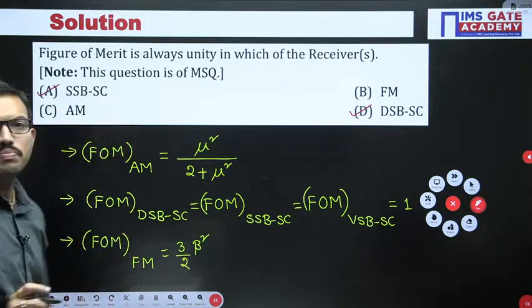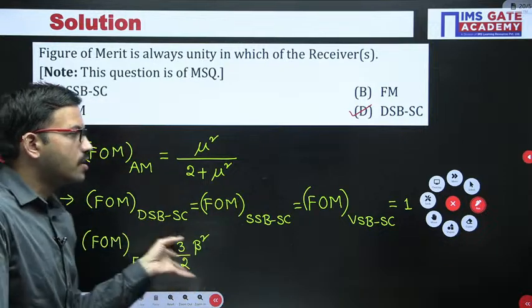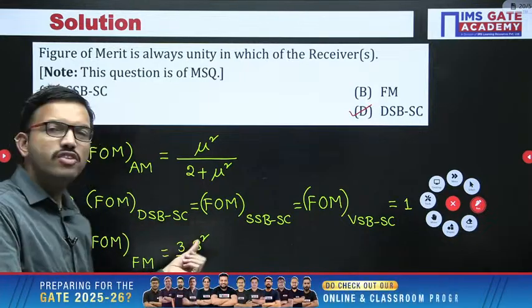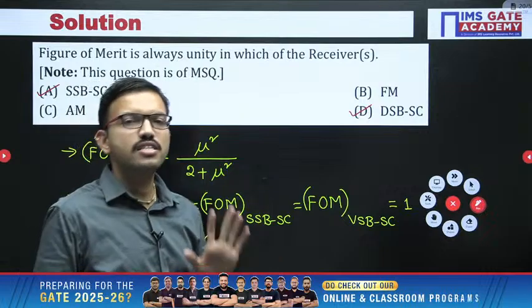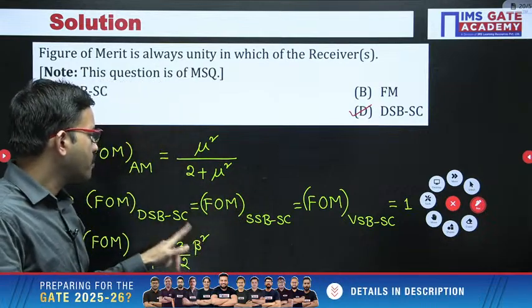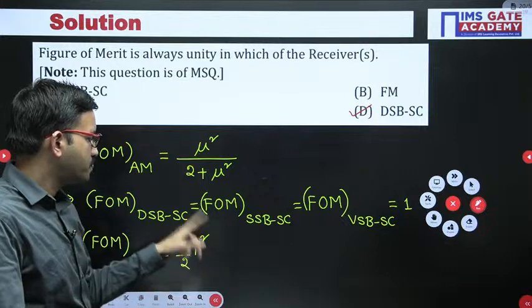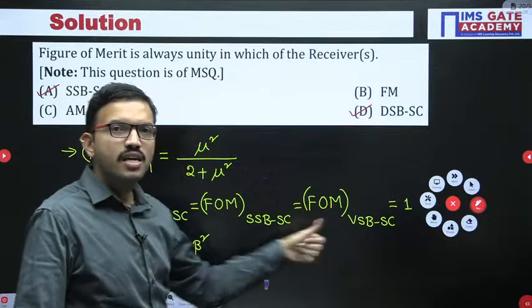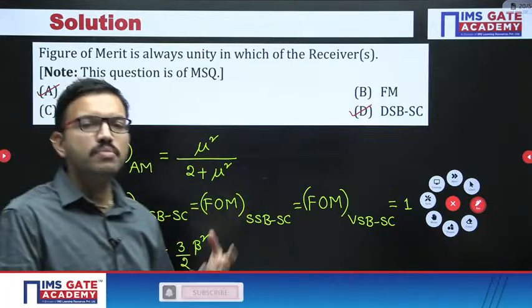When you consider wideband FM, definitely beta value will be greater than 1. Let us consider beta value 5. So 5 square is nothing but 25, 25 times 3 is 75, divided by 2. So when compared to DSBSC, SSBSC, VSBSC, figure of merit in wideband FM is more.